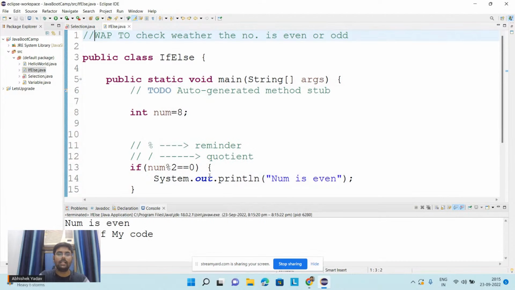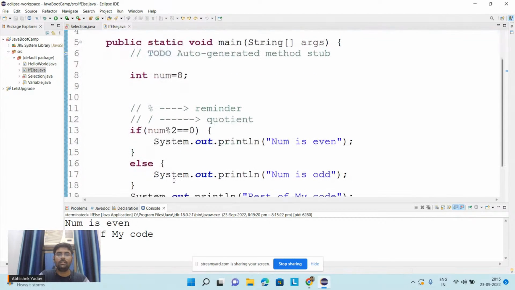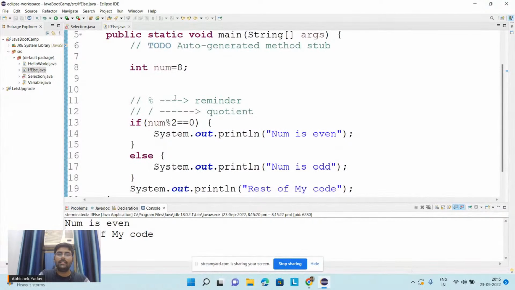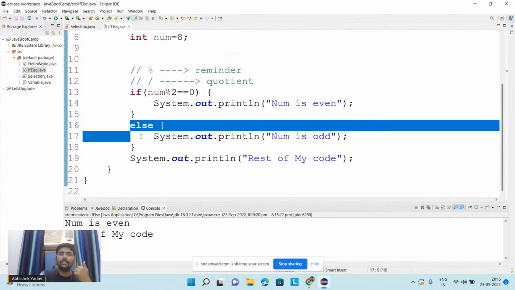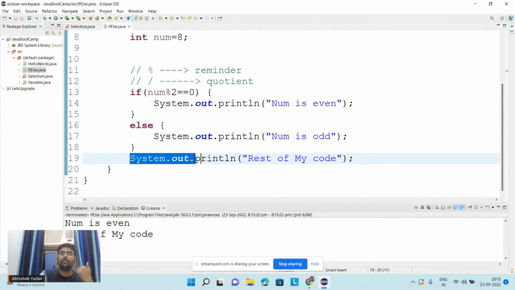Proceed. So guys, you can see what output we are getting. We are getting num is even because 8 is divisible by 2, so 8 is even, and after that it is not executing the else part, and we are coming to line number 19. This part is getting executed, right? So guys, here you can see the execution of the code is in sequential order, right?